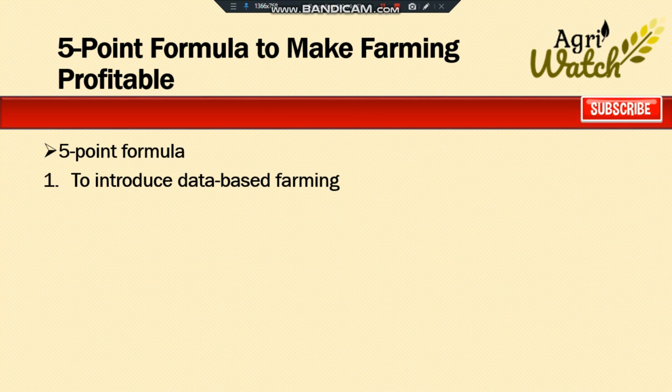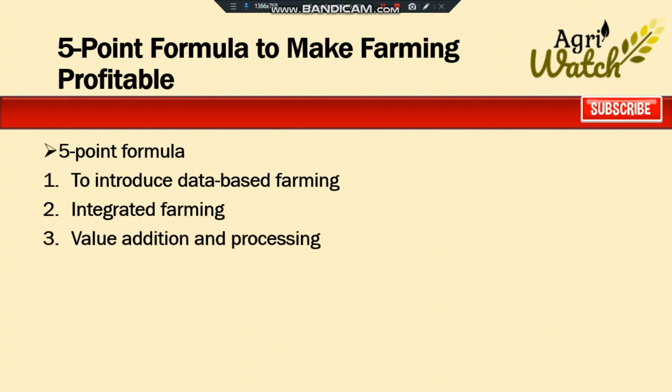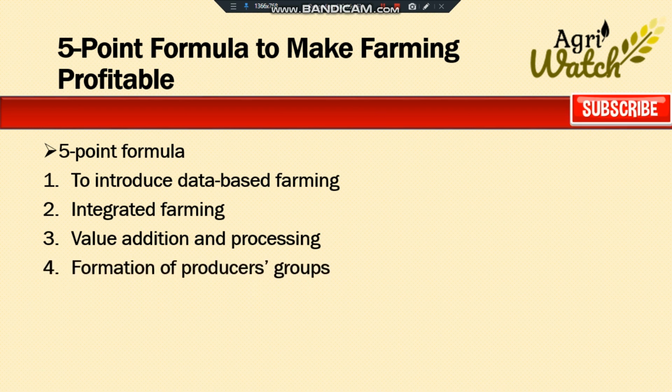The other important component is integrated farming that will help in increasing income through multiple sources like animal husbandry, fishery and floriculture. The third component is value addition and processing, that includes establishment of processing units to increase the shelf life of produce and reduce post-harvest losses. The next component is the formation of producers groups that will reduce the cost of farming through the sharing of production costs.